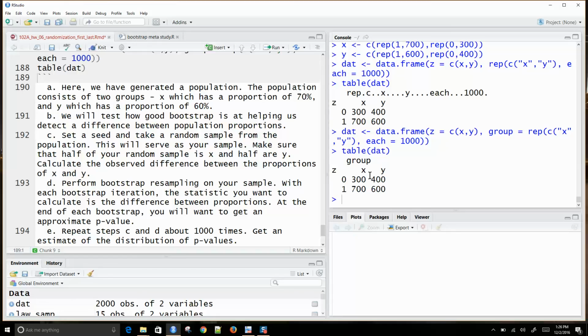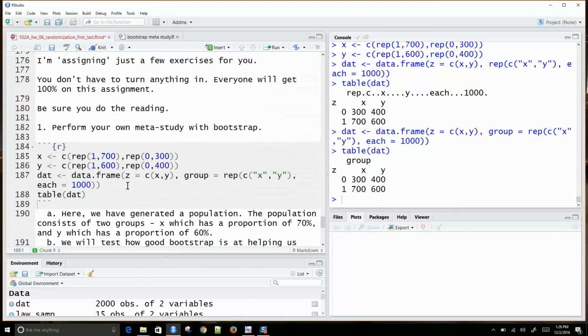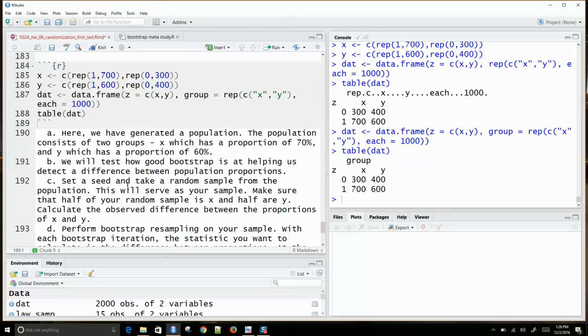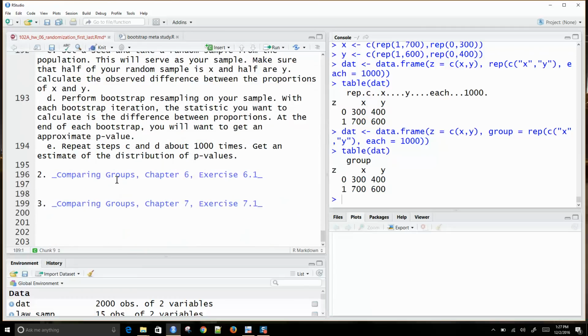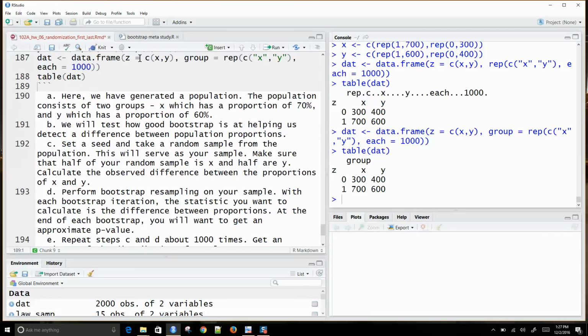And because we see the population, we know that there is a difference between the proportions. In the population, one group has a proportion of 70%, the other group has a proportion of 60%. And we want to know, can we detect this? How well can we detect this? We might be doing some power studies and seeing how big our samples need to be. We can do some of this with a little bit of a bootstrap study here.